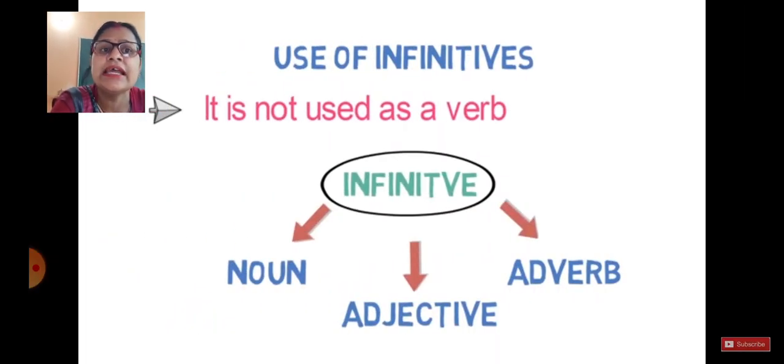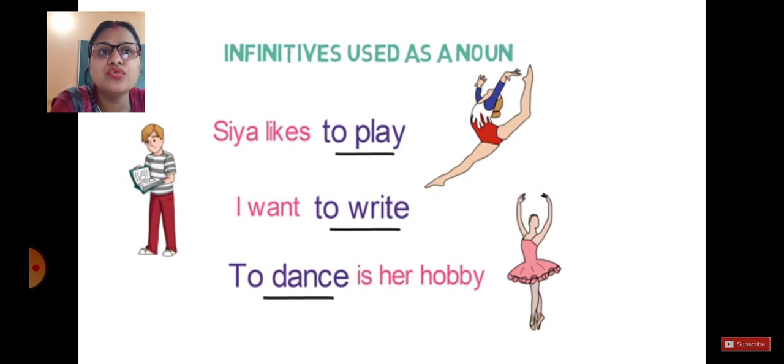But remember, students, the uses of infinitives. What is actually the use of infinitives? As I said, it is not used as a verb. It means it will not change its form according to number, person or tense. So what is the work of an infinitive? An infinitive actually works as a noun, adjective and sometimes as an adverb. As it's not going to work as a verb, it works as a noun, adjective or adverb. How? Let's check.